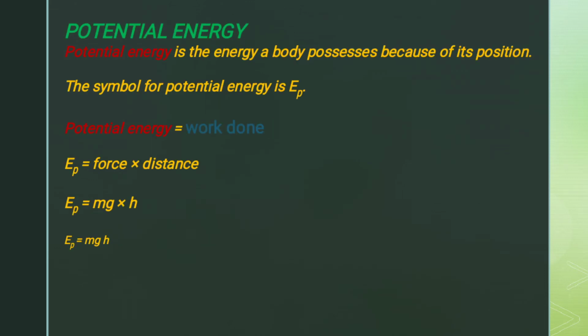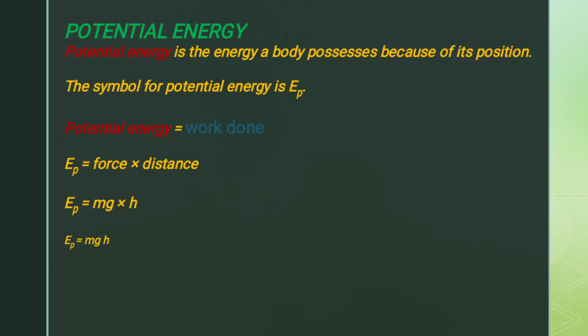Potential energy. Potential energy is the energy of a body because of its position, or it is the energy possessed by a body because of its position. The symbol for potential energy is E sub P. The potential energy is also equal to work done.